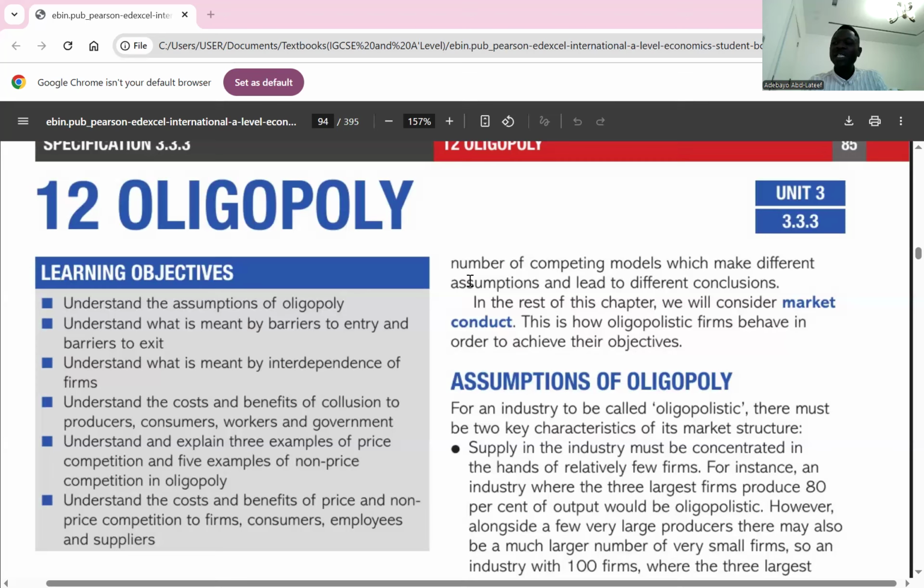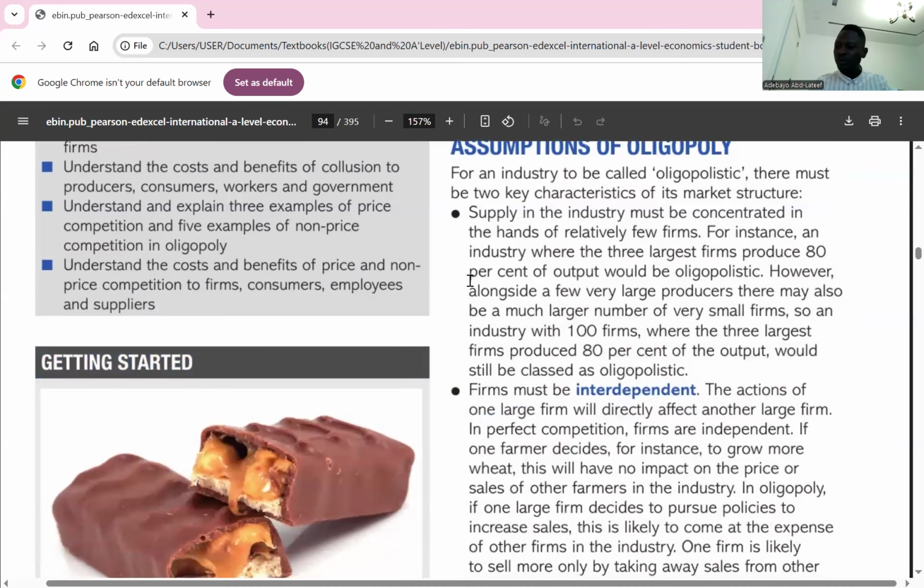So this market is considered imperfect competition because firms are interdependent and their actions significantly impact each other. So there's interdependence in an oligopolistic market. Why? Because the few large firms there, whatever decisions they make, might have a great impact on the market itself. So that takes us to the assumptions of oligopoly.